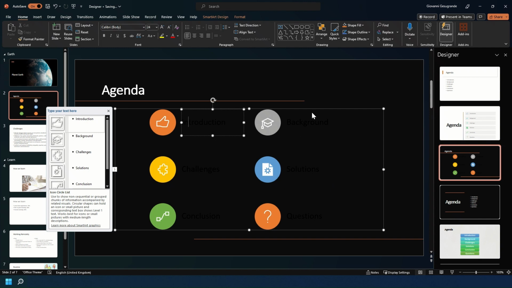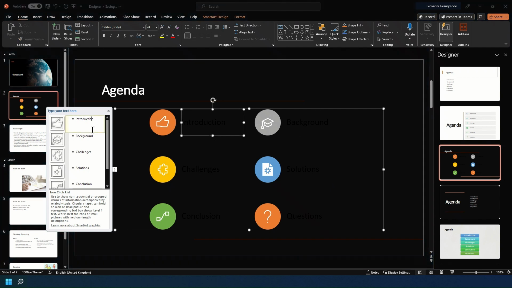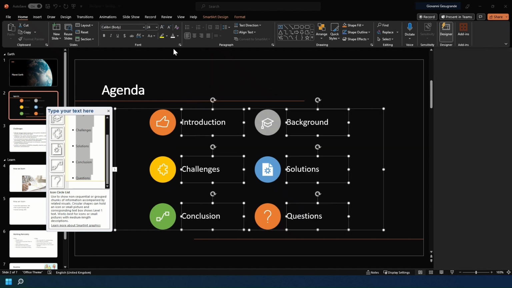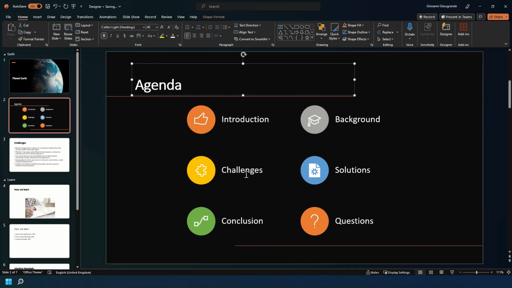As you see here, it's got black text on a black background. For example, one of the ways you can customize it yourself is to select that text and change it to a white colored font. And as you see, you can now see the text as well. So this is just one other way you can use Designer to customize your slides.